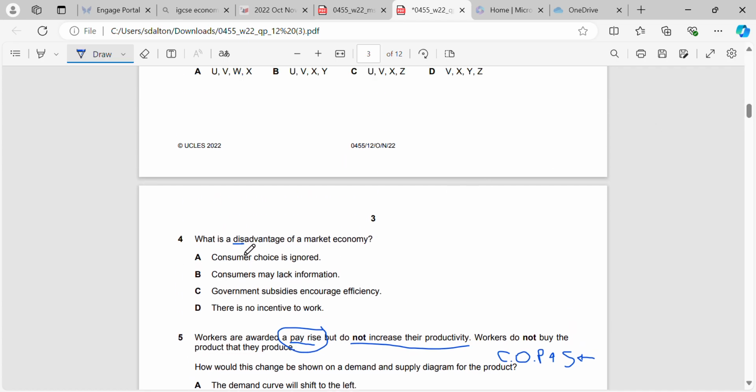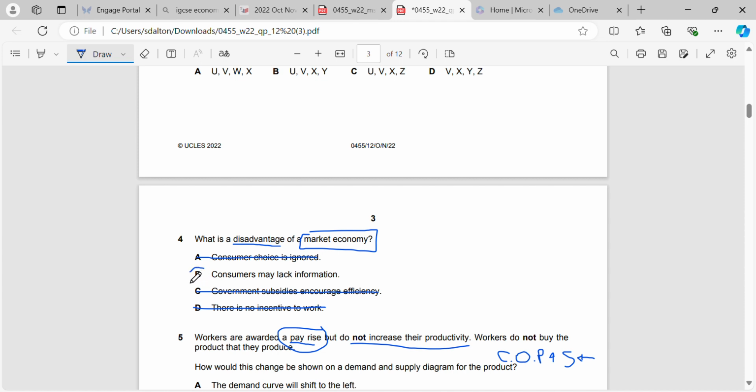Okay, question 4. What is a disadvantage of a market economy? So, consumer choice is ignored is not true. Consumer choice is what dictates a market economy. It's actually an advantage because the choice that consumers will get will mean that more competition will be created. Government subsidies encourage efficiency. That can't be a disadvantage because we know there's no government involvement in a market economy. And there's no incentive to work is not true. If there's no government involvement, everybody has to work, otherwise they're not going to be paid.